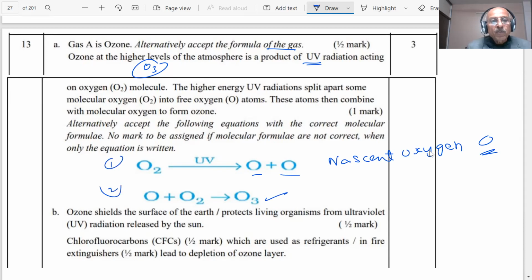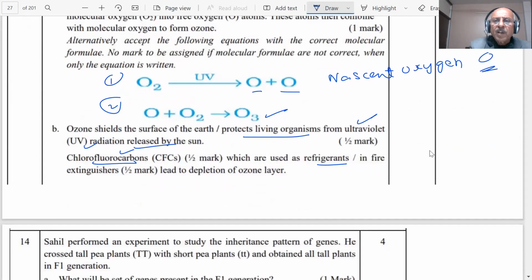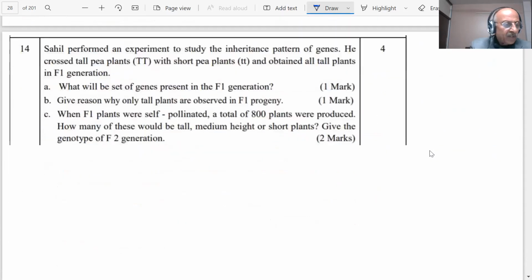So you have two steps, two equations you have to write. This UV radiation is a high energy radiation. It will dissociate oxygen into oxygen atoms, or what we call nascent oxygen. It will react with O2 immediately to form ozone. Ozone shields the surface of Earth and protects living organisms from ultraviolet UV radiation released by the sun. Chlorofluorocarbons, CFCs, which are used as refrigerants and in fire extinguishers, lead to depletion of the ozone. You want to know more? There is plenty of information we have uploaded on YouTube, all this.